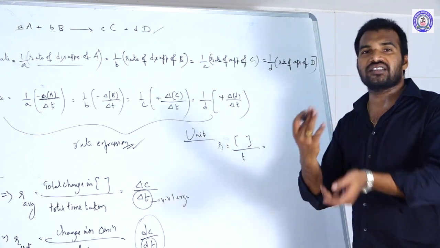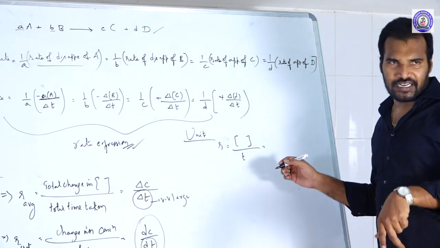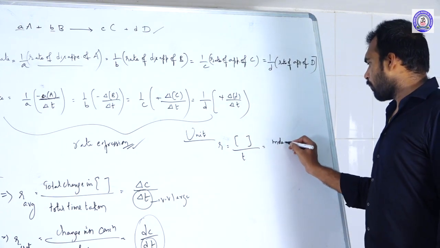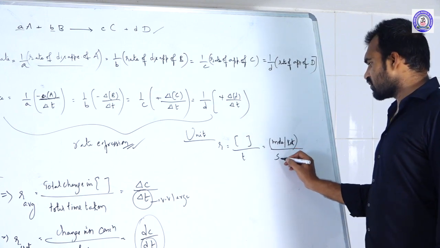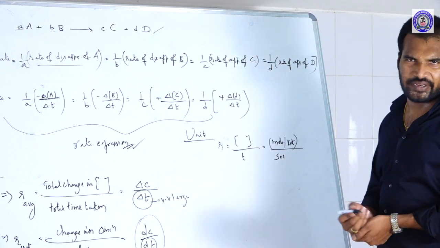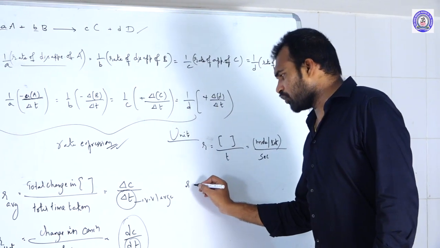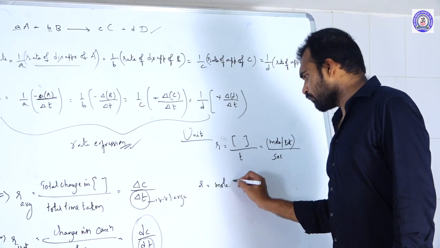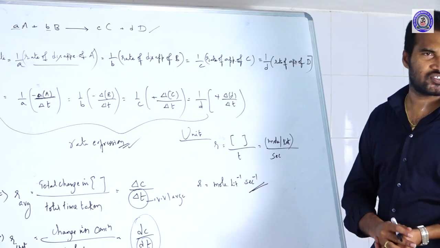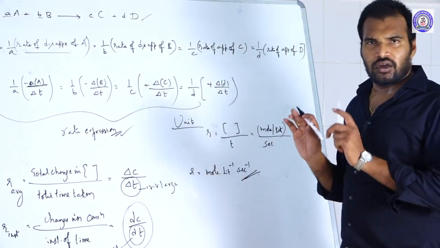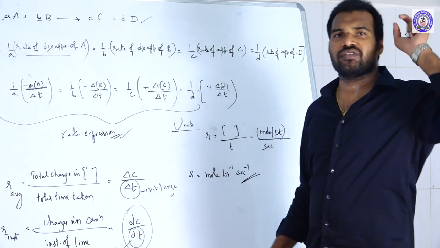What is the unit for concentration? Concentration is nothing but molarity. What is the unit for molarity? Moles per liter. So mole per liter divided by time, which means seconds or minutes. You can use any one, seconds or minutes. Now you bring this to the numerator. So finally the units of rate is equal to mole liter inverse second inverse, or minute inverse. This is the unit of rate for any order. Don't be confused.